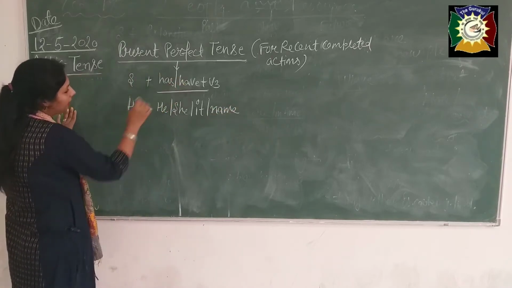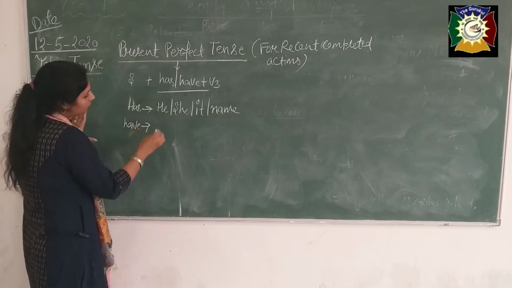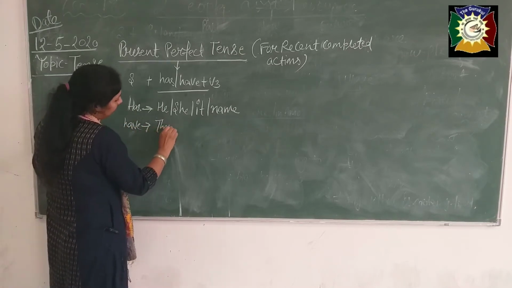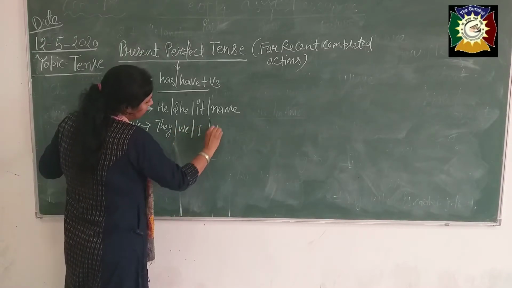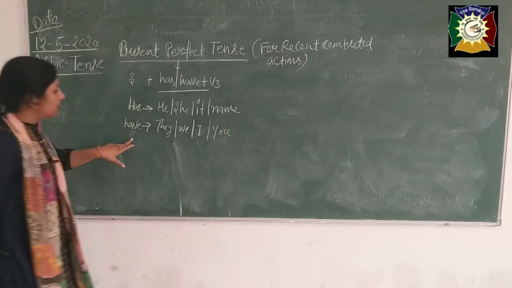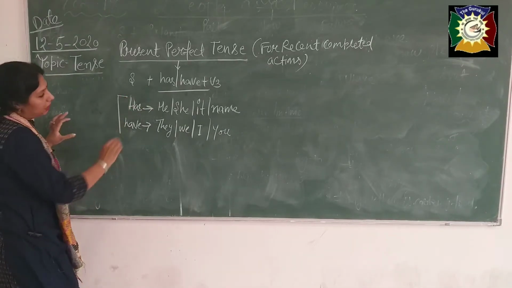Okay beta, and see, have we use with they, we, I and with you. See, it should be clear beta. You always make mistakes in this, beta.